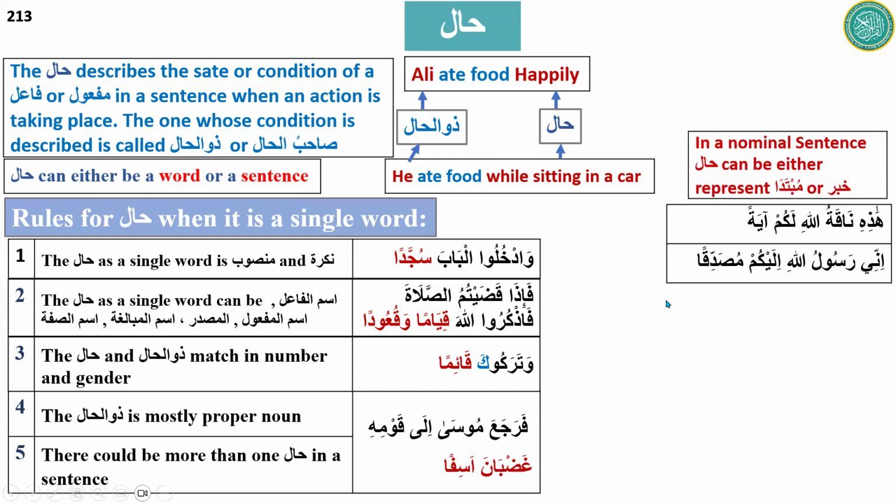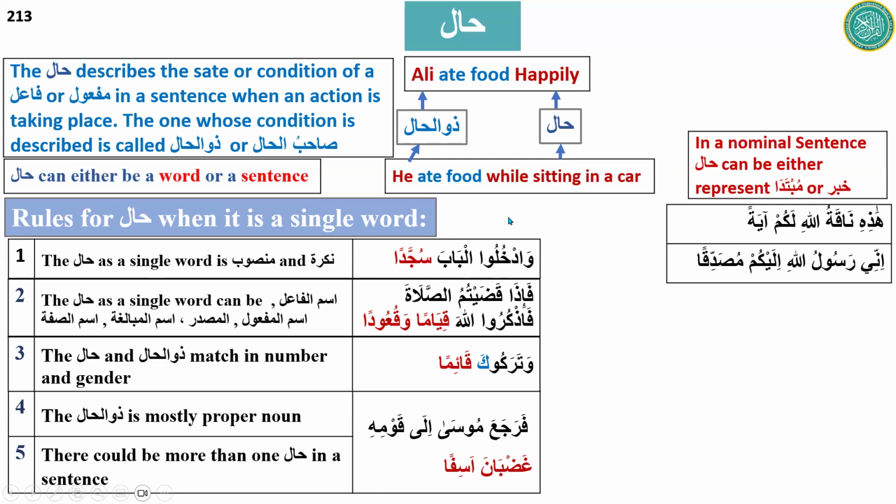So these are the examples when hal is used in a verbal sentence, Jumla Fi'liya. Hal can also be used in Jumla Ismiya, or nominal sentence. When it is used in a nominal sentence, then hal can either represent khabar or mubtada. Like the example here: Hazihi naqatullahi lakum ayah.